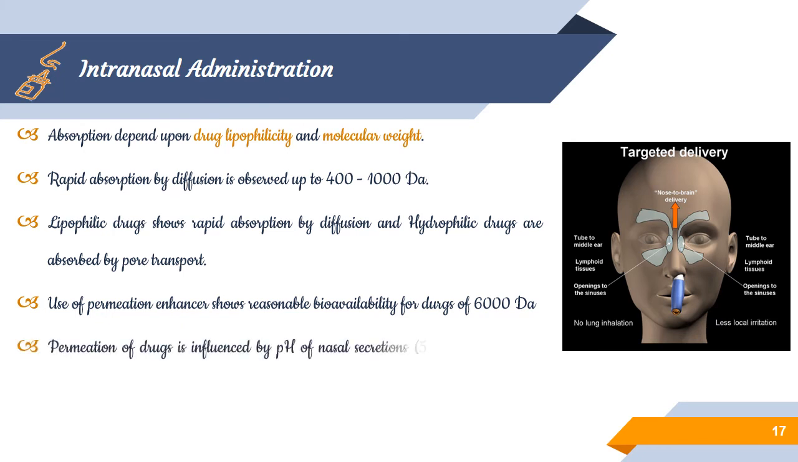The permeation of drugs influences the pH of the nasal secretion, also viscosity and pathological conditions in some cases such as common cold or rhinitis.